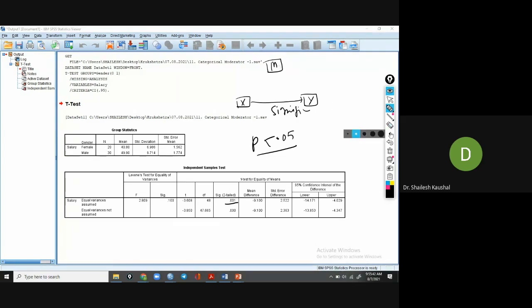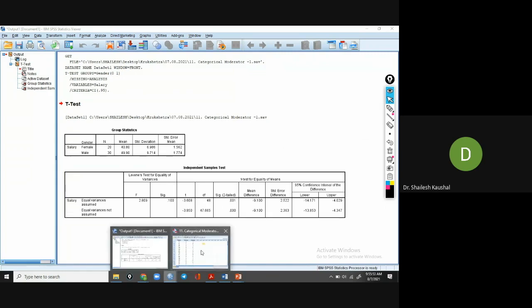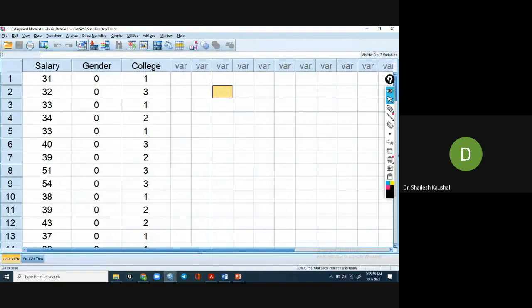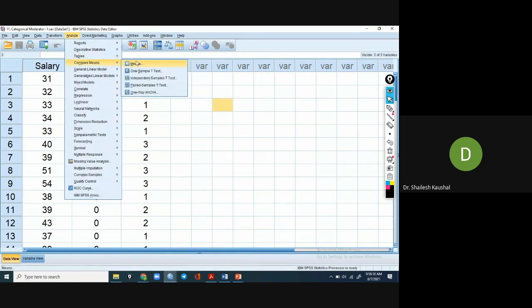Okay. So another condition, we will see whether the moderator variable is working. So we want to see the relationship between college, meaning discipline, the background of the teacher: science, commerce, arts. Is there any significant difference among the teachers who have different backgrounds or not? So through ANOVA we can understand it. Analyze, compare means. Here we are comparing more than two samples.